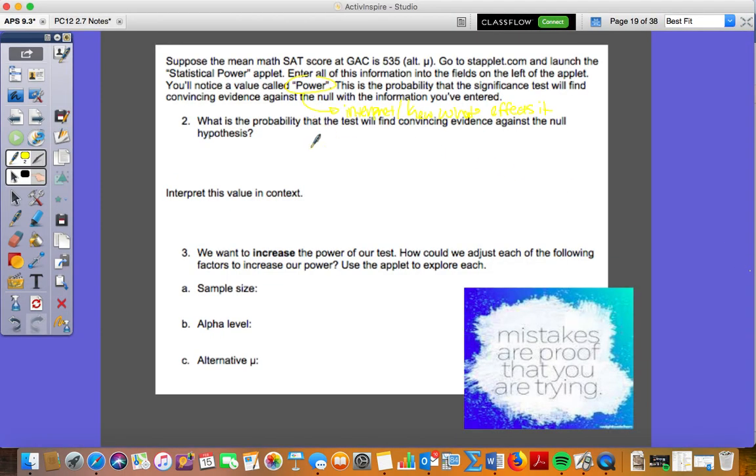Again, I don't have to solve for it. You will get this number. So what is the probability that the test will find convincing evidence against the null hypothesis? Well, that is the definition of power, which in this case is 0.14.